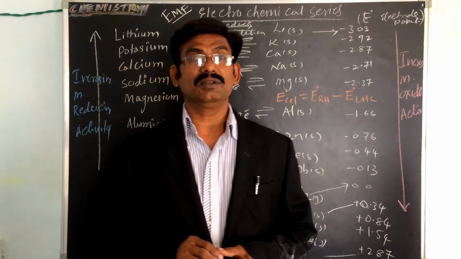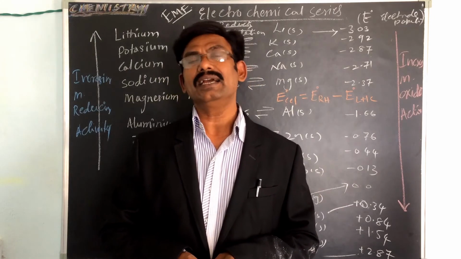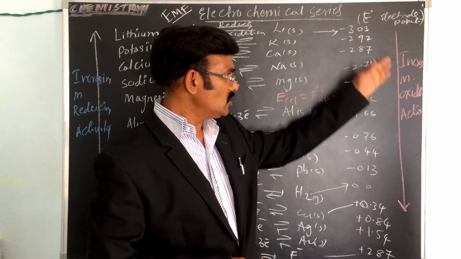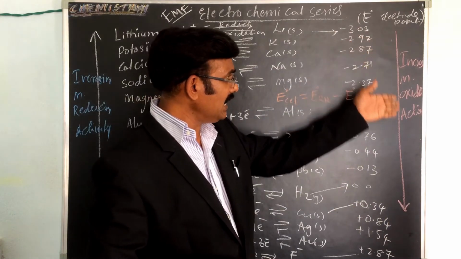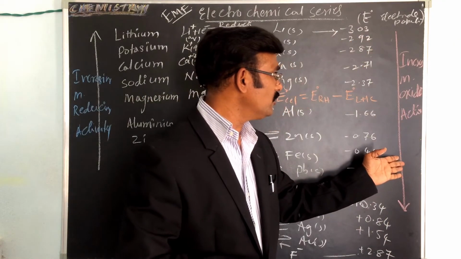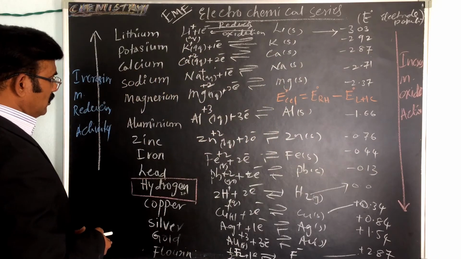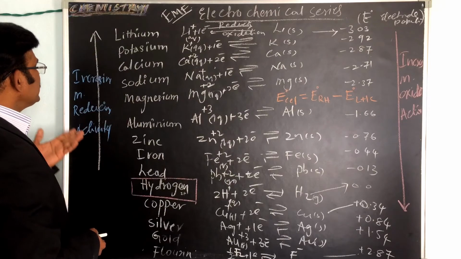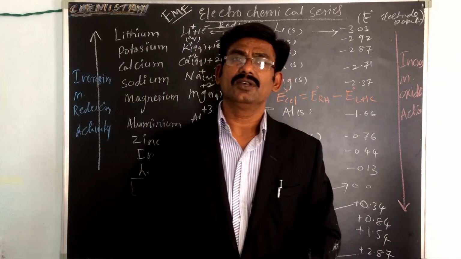So this is the most important, the comparison of oxidizing and reducing. Just remember down the table, increasing order of the oxidative activity, and from bottom to top, the reducing activity is increased.